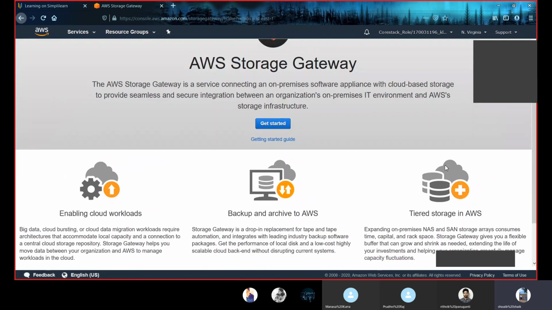We can use this service for backup and archiving, disaster recovery, cloud data processing, storage tiering, and migration. We can connect our applications to the service through a virtual machine or a hardware gateway. That's why it is called AWS Storage Gateway.